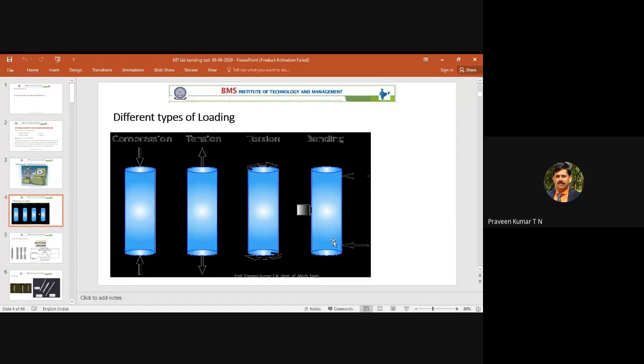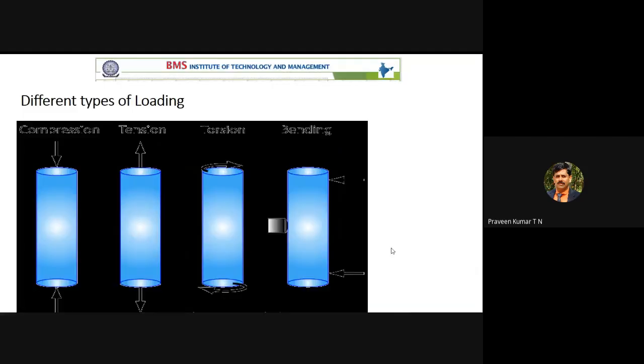This is the first point. This is the second loading point. This is the third point. This is a support point. Support loading, and this is external loading. So the same specimen may be subject to compression, the same specimen may be subject to tension, and the same specimen may be subject to torsion or bending also. Today you are going to concentrate on this part, the bending load.